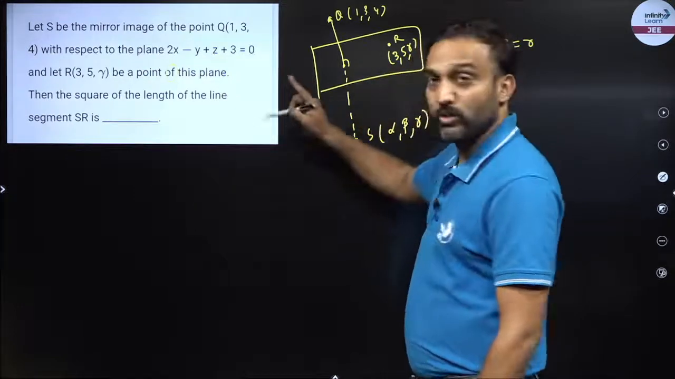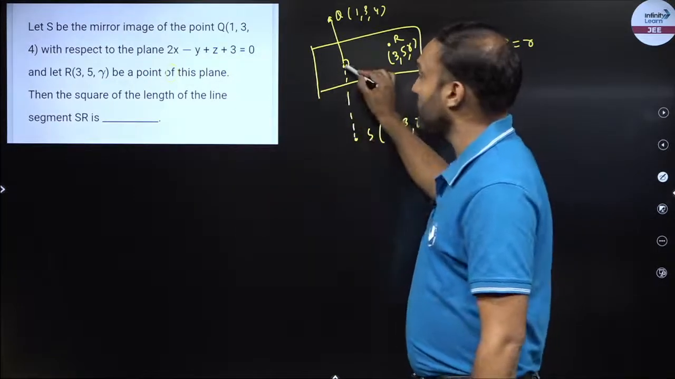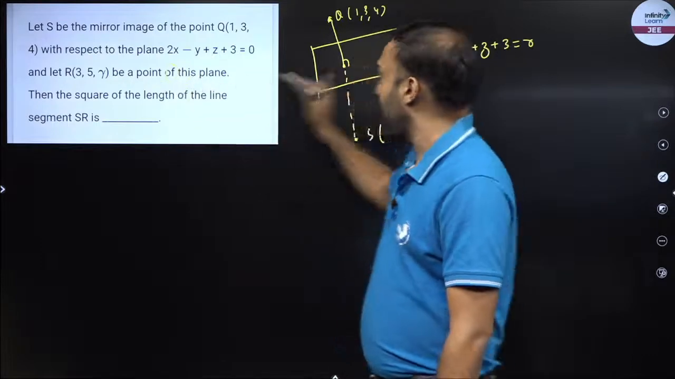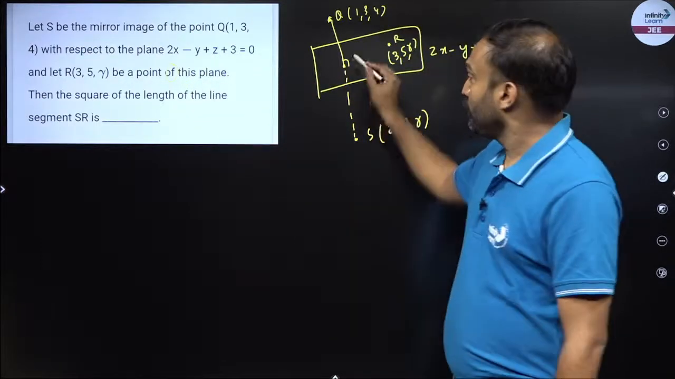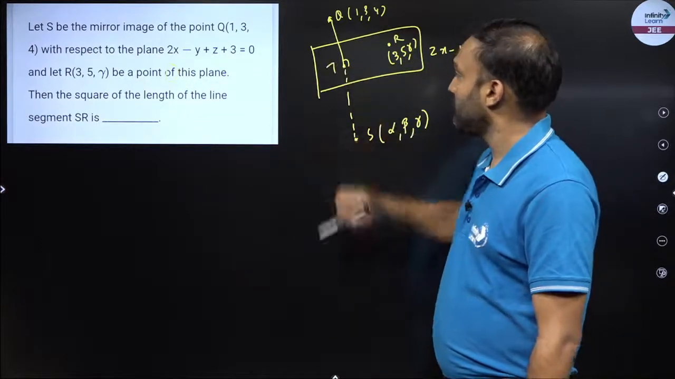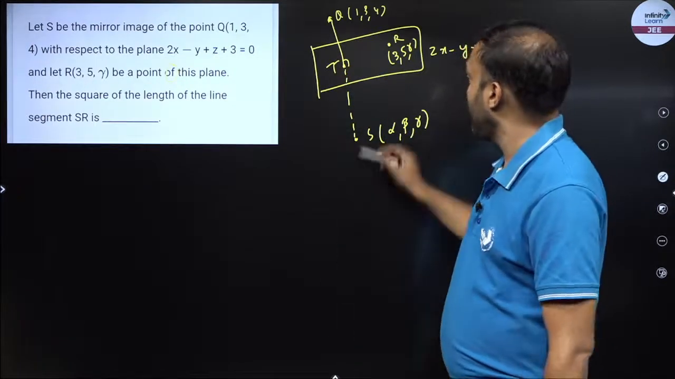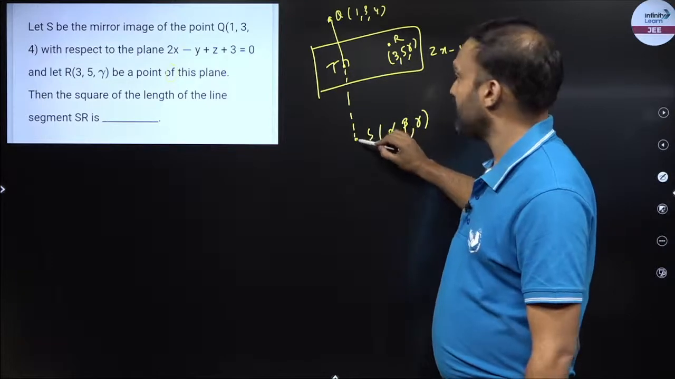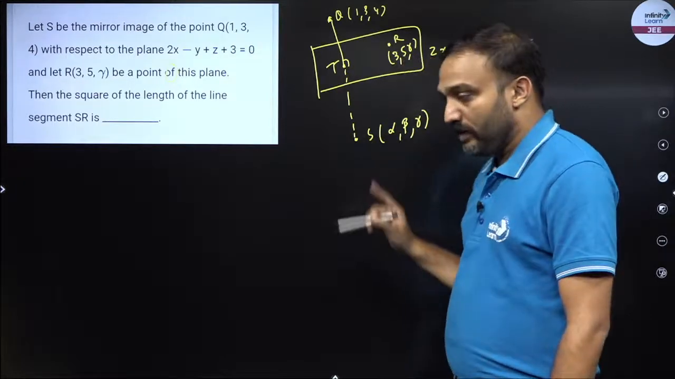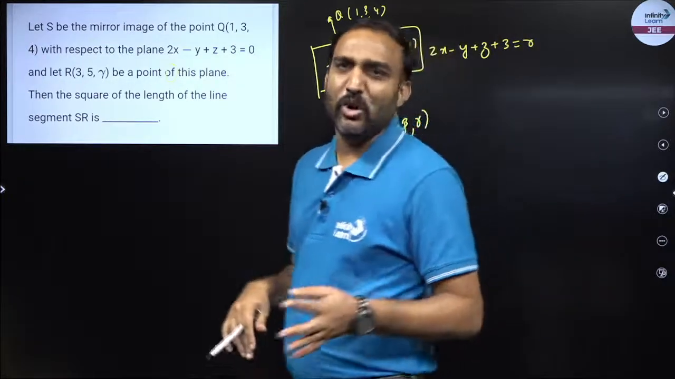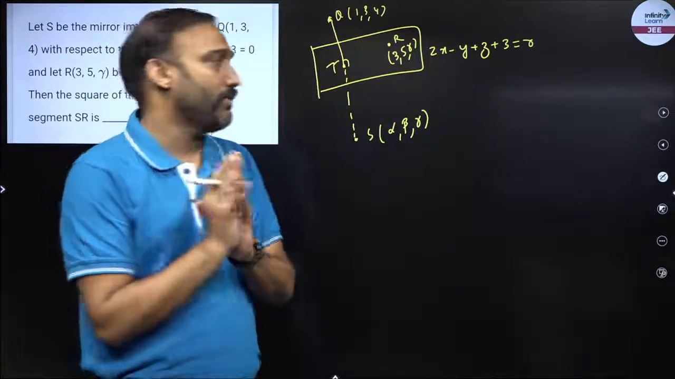Now comprehend this question correctly. Many students take R to be a specific point. It is not mentioned which is R. R is some random point. So do not mark this point as R. Let us mark this point as T. I have to find the square of the length of the line SR. So if I have to find the distance SR, I need the coordinates of S and I need the coordinates of R.